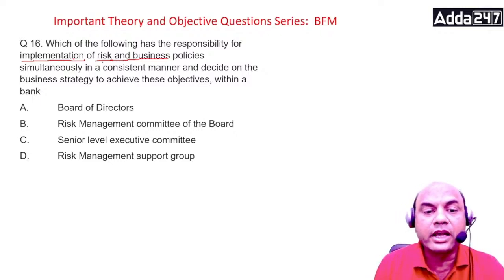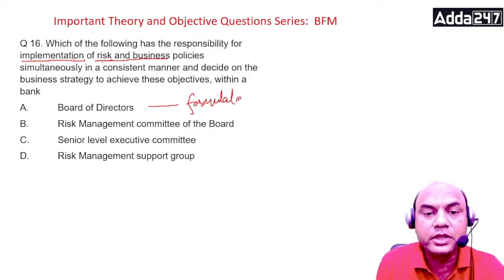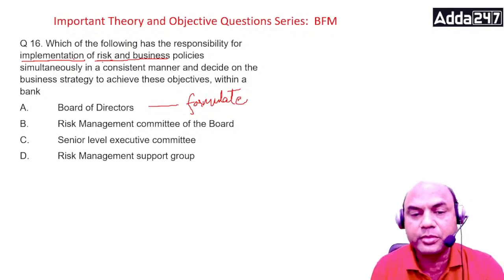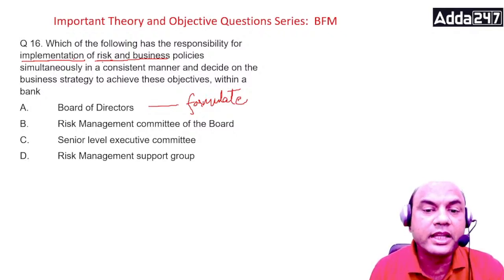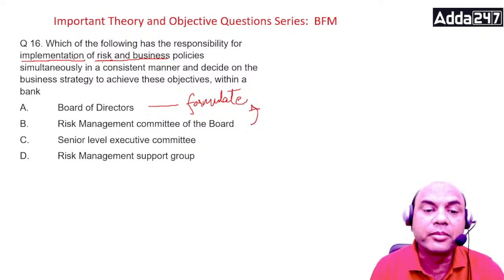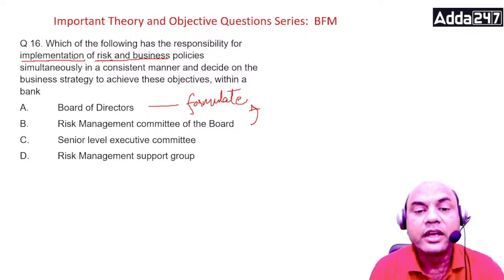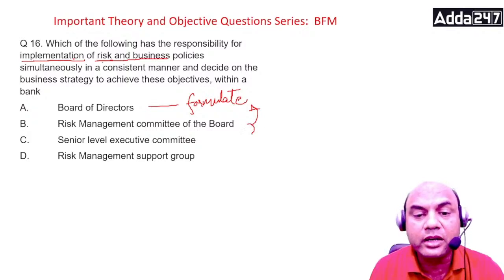Remember, Board of Directors formulate the policies. Then RMCB is the committee working below the Board of Directors. It gives them the suggestions. And number two, whatever Board of Directors think over it, think of various risk factors, its job is to penetrate it to the lowest level.